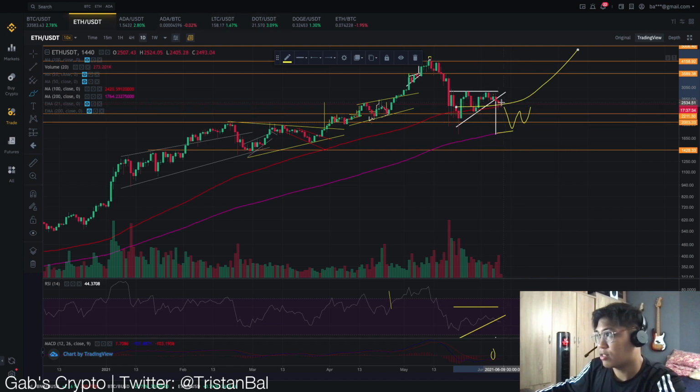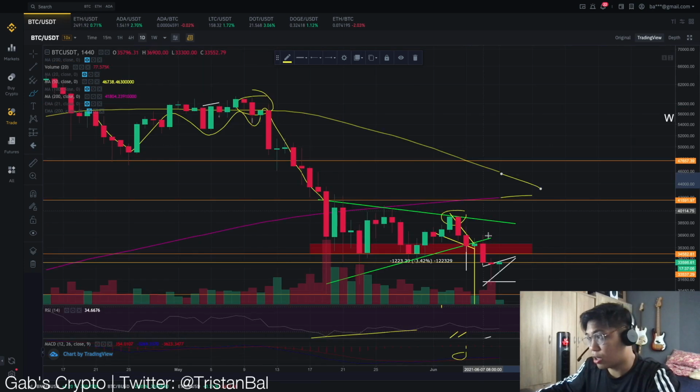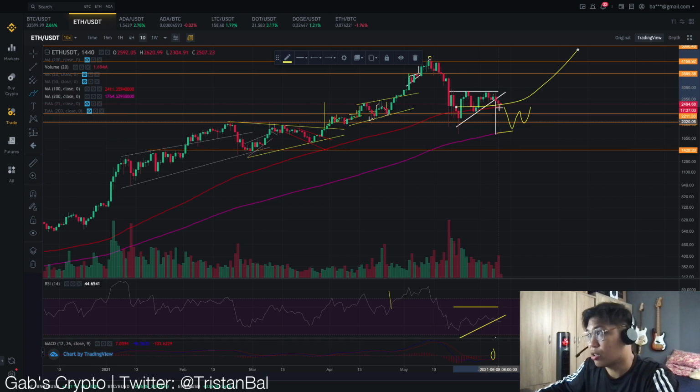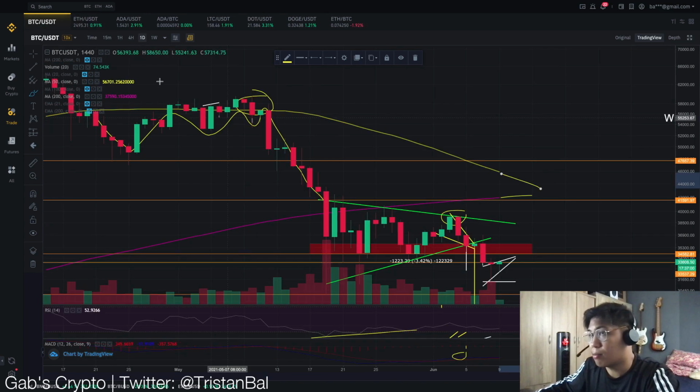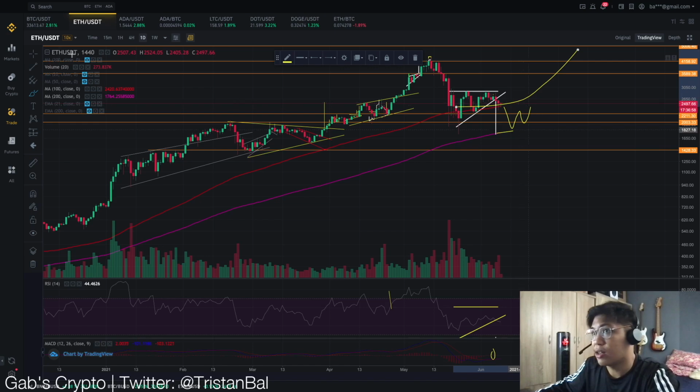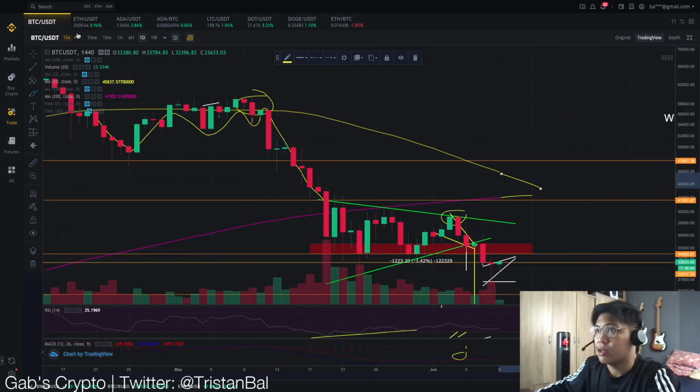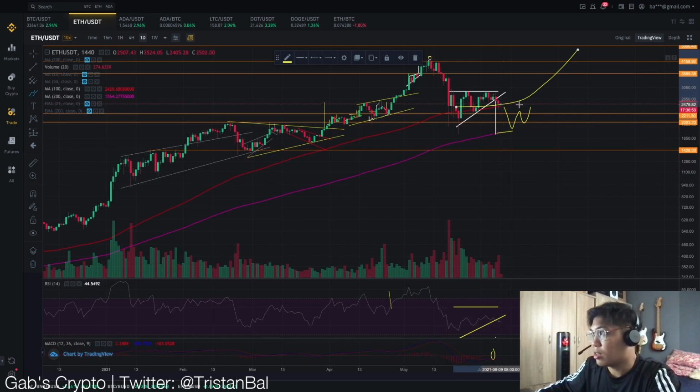So yeah, those are the levels that you should be watching out for. This is strong support, and this is a good buying opportunity for both Ethereum and Cardano, guys. So if you have not bought any Ethereum or Cardano, this is your opportunity. This is actually your last chance in getting in for both Ethereum and Cardano, guys. So at the end of the day, these movements are all dependent on the price action of Bitcoin. So regardless of your TA here, if Bitcoin, let's say, starts dumping, we could see this one play out. But if Bitcoin starts pumping, we could see a bounce at this moving average.